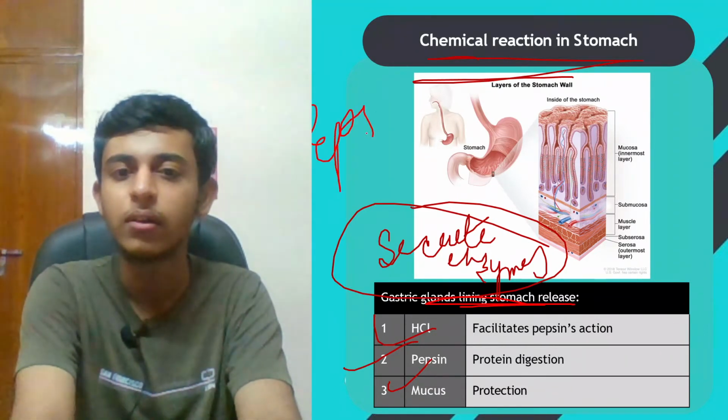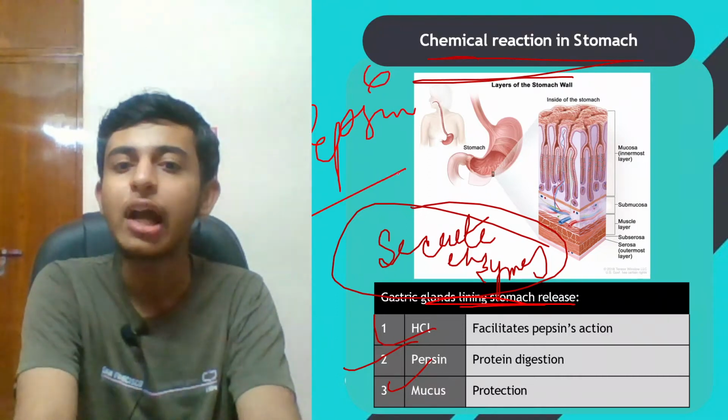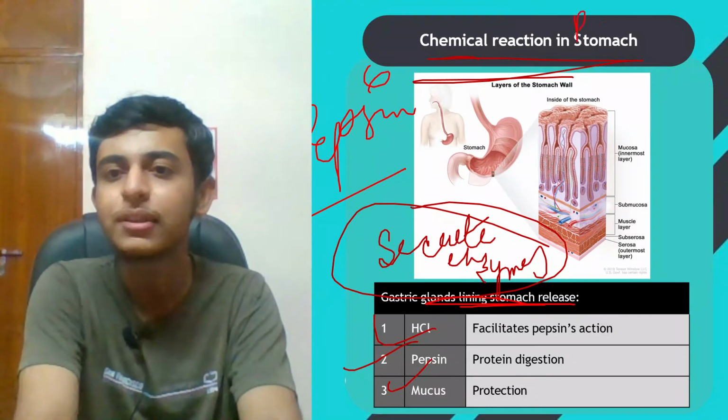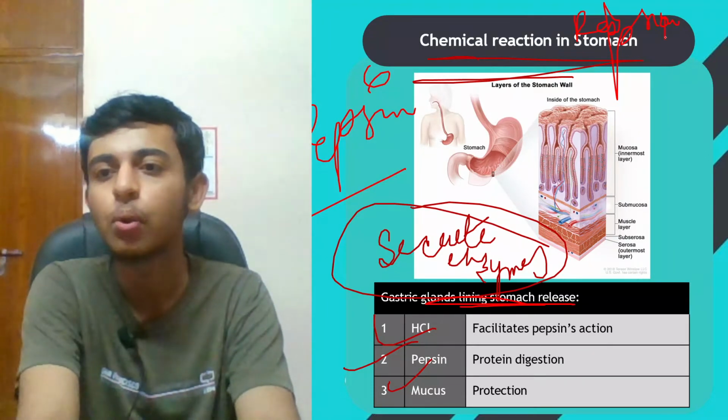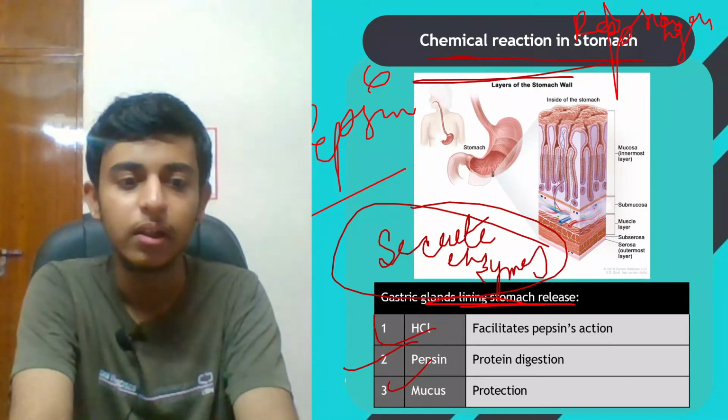Are we clear? Pepsin. Actually, pepsin does not exist as such, it is known as pepsinogen. But for now pepsin is fine. Just a second.